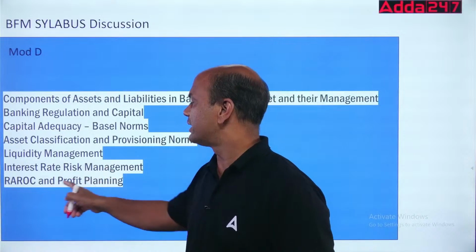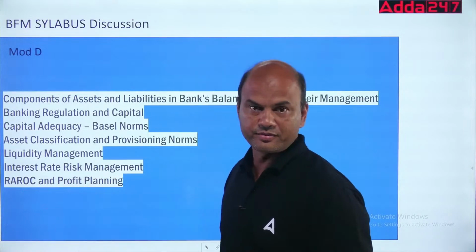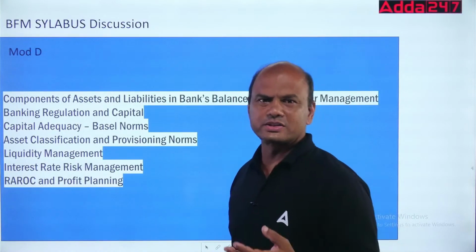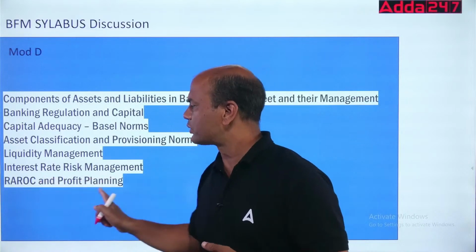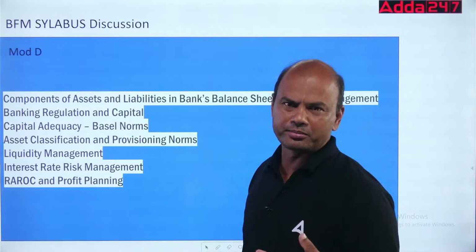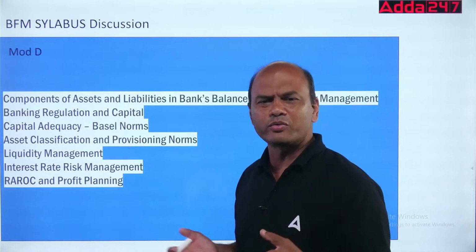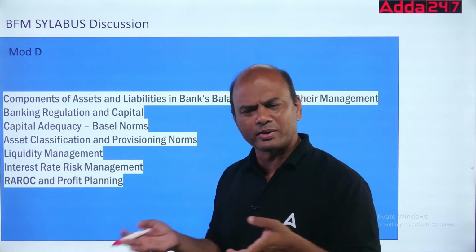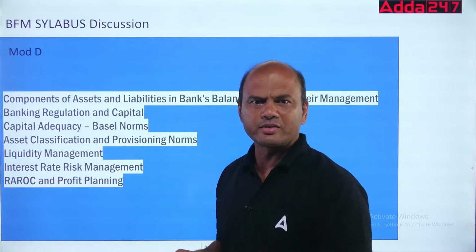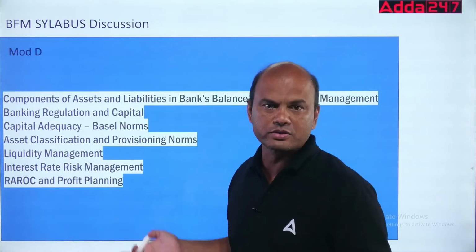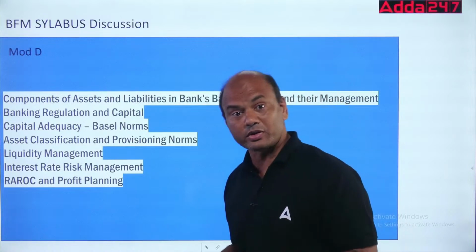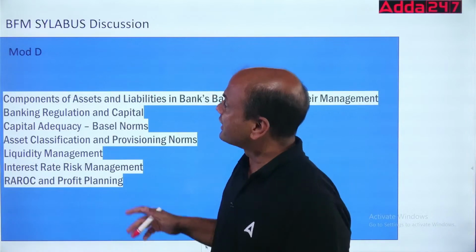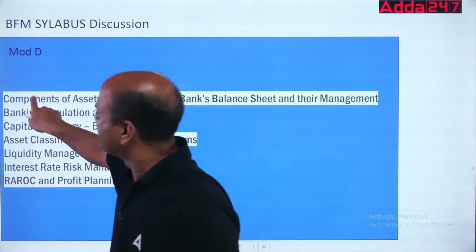Interest rate risk management and RAROC, risk adjusted return on capital, and profit planning. I won't go into the details of RAROC. Profit planning means, basically, how are they related to each other? Whenever you plan any working or any income and expenses, you have to look at the risks. Suppose you buy a bike, for that also you buy insurance, so that is the premium paid. Similarly, if the bank is investing so hugely in loans, why won't it buy insurance and hedging products? So these hedging products and derivatives are used over here. This is completely about your modules A, B, C, D in BFM.